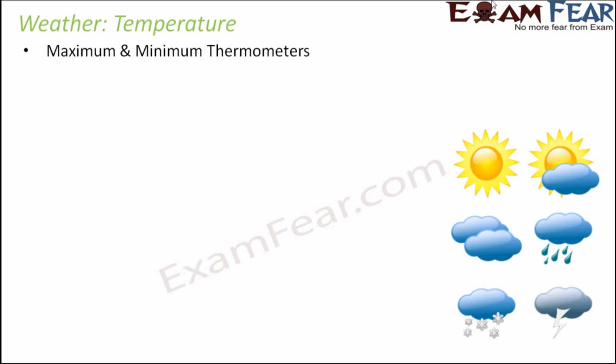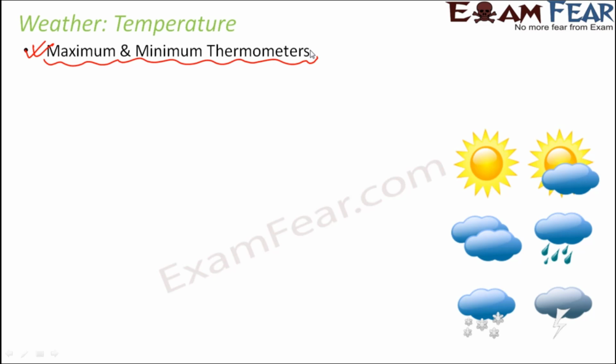Now, how do we measure the temperature of the environment? Like we are saying that when it is summer, the temperature is more, and when it is winter, the temperature is less. Similarly, we said that during the early morning, the temperature is low, that's why we feel cold, but by the time it is afternoon, it's quite hot, and the temperature becomes high. Now, how do we know how much is the temperature? For that purpose, we have a device called maximum and minimum thermometers. These are a special type of thermometers which have been designed to measure the temperature of the environment.